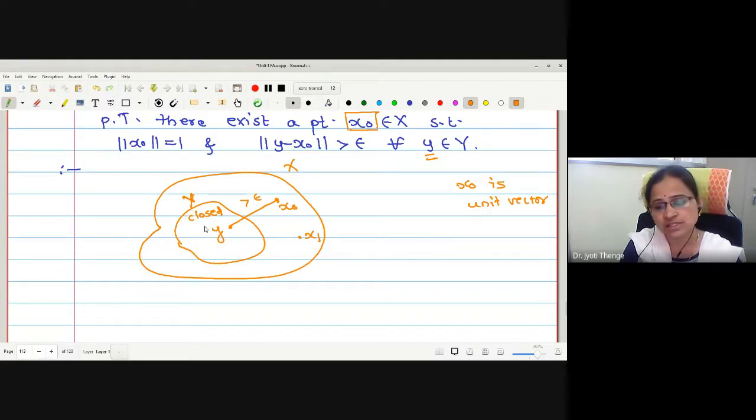How is the distance between a vector, a point x1, and the space Y defined? Whatever points we have in this Y, we will find the distance of all these points from x1. Suppose Y has points y0, y1, y2, and so on.